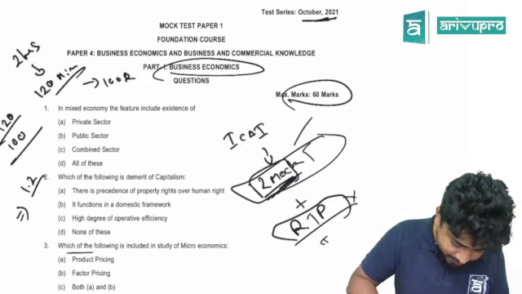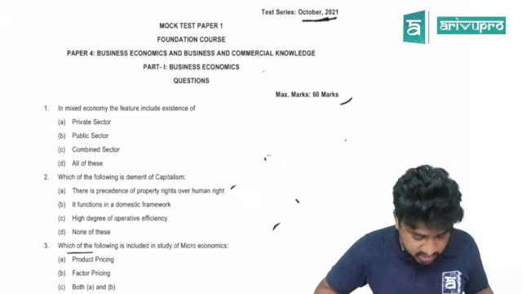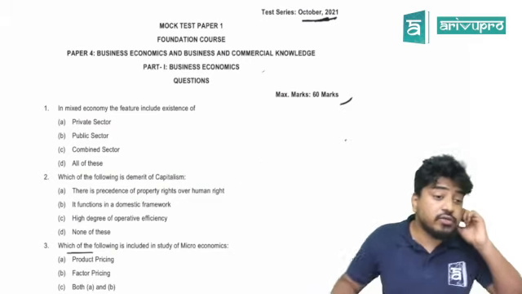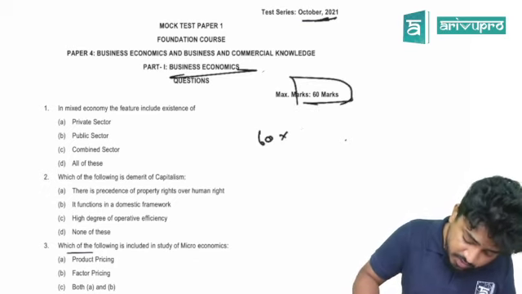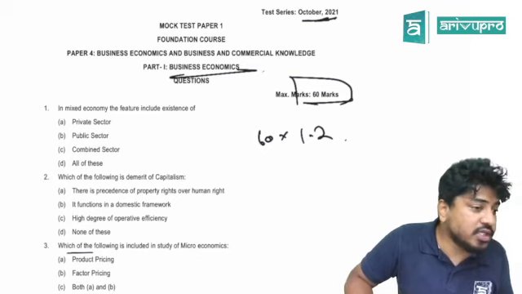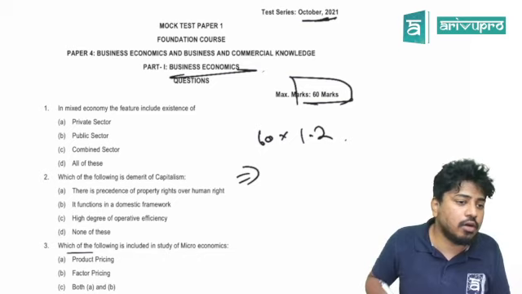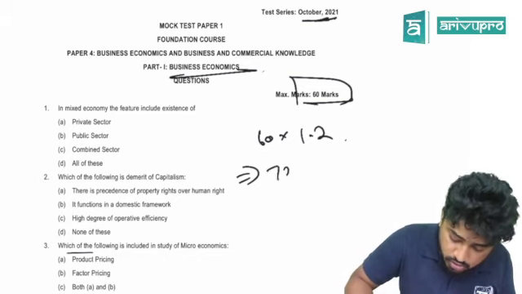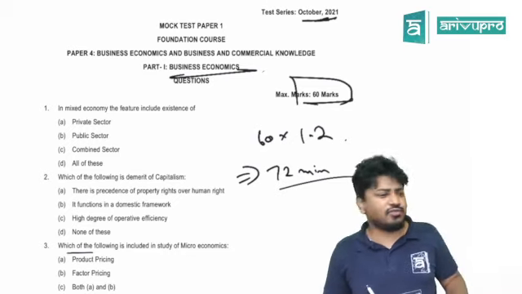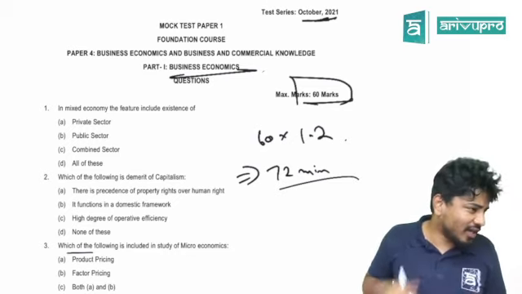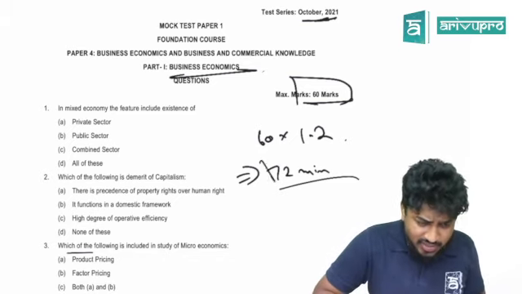So can we start? According to the ideology which we studied, we have 60 marks, and we are doing only part 1. How many minutes do we have? Per question is 1.2, so we have 72 minutes to complete this paper right now. We can start our clock. Let's round it up to 6 o'clock, 6 p.m. So are we going to take 72 minutes to solve?